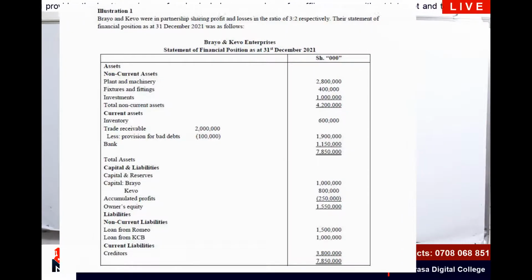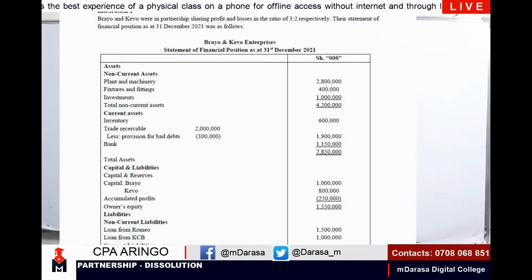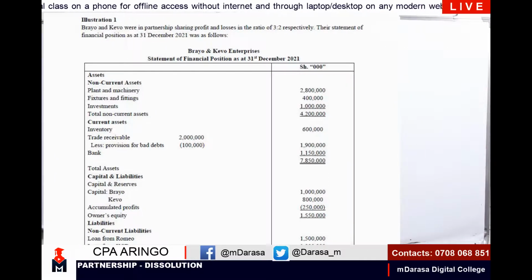That Brayo and Kevo, I know majority of the people normally tend to relate Brayo and Kevo with some certain characters, right? But these Brayo and Kevo for us are good. So you're told that Brayo and Kevo were in a partnership sharing profit and losses in the ratio of 3:2 respectively. Their statement of financial position as of 31st December 2021 was as follows. So I'm given our data there.